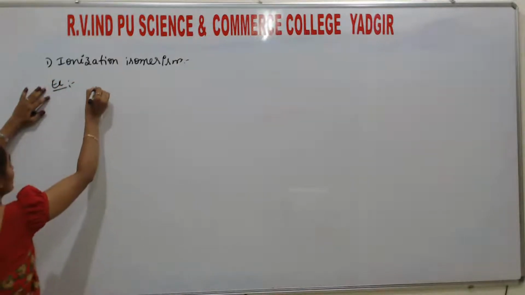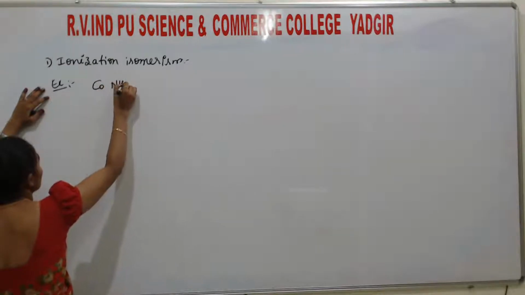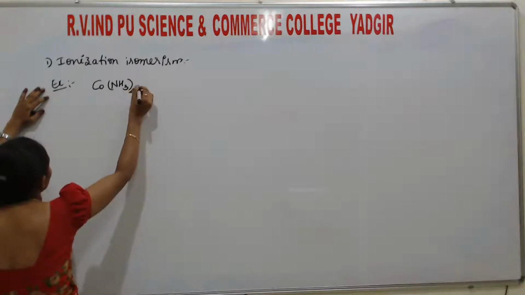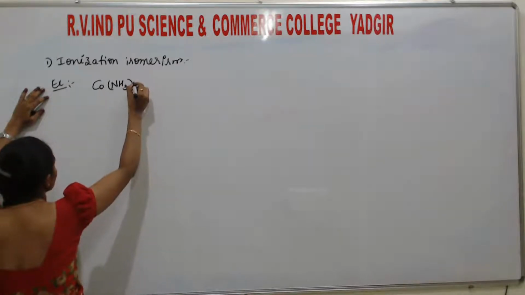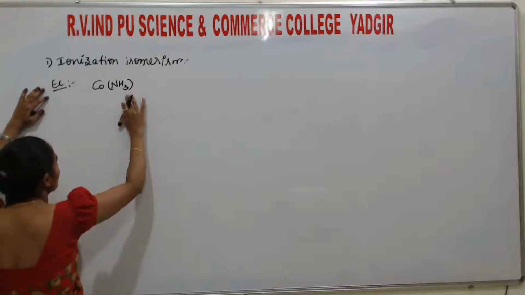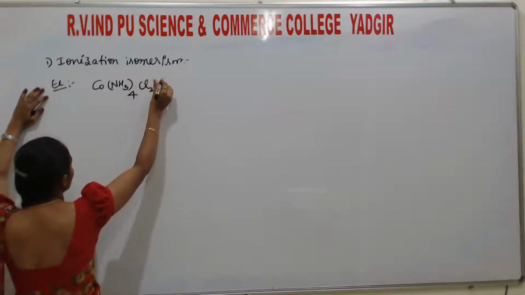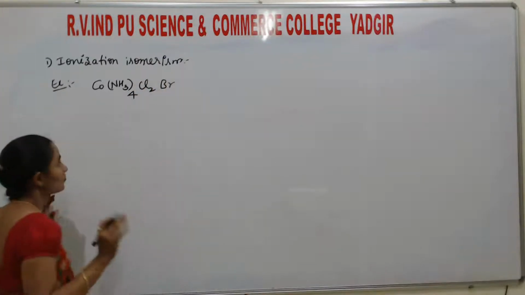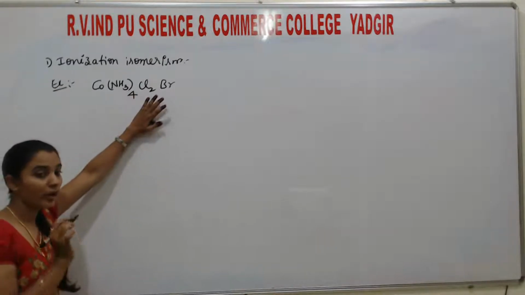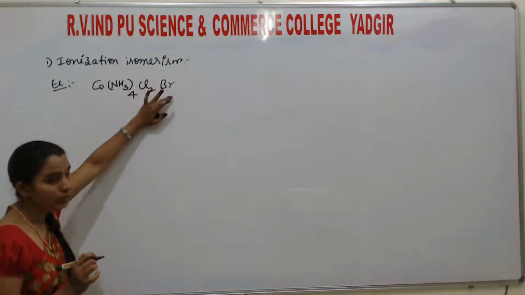So listen, I take cobalt, NH3 4 times, Cl2 Br. This is the molecular formula. Assume this is the molecular formula; I didn't write any complex here. Co(NH3)4Cl2Br.